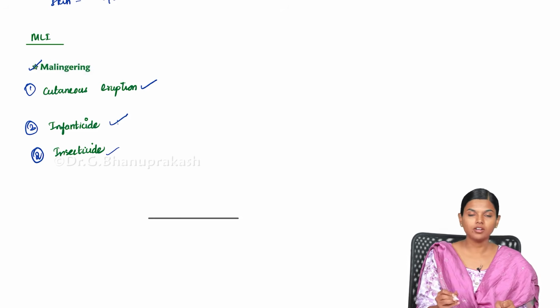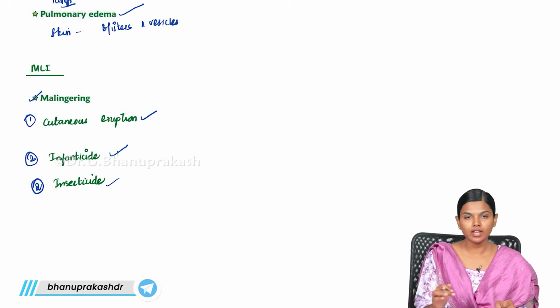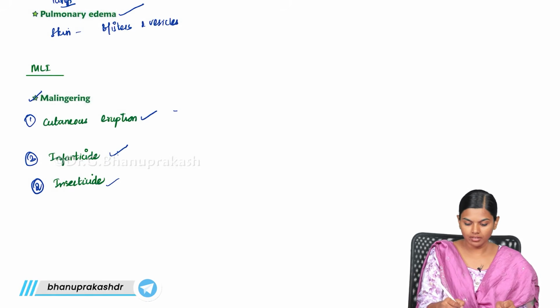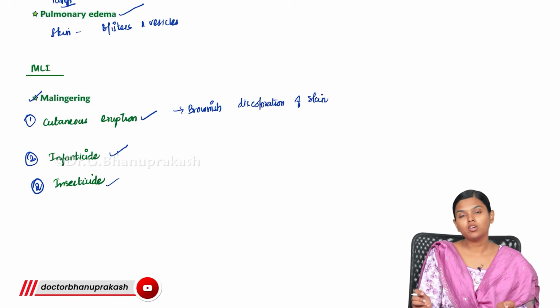So for infanticide also this Nicotiana was used, and whenever it is applied to the skin, there will be brownish discoloration of the skin. This brown color is very typical of Nicotiana tabacum.